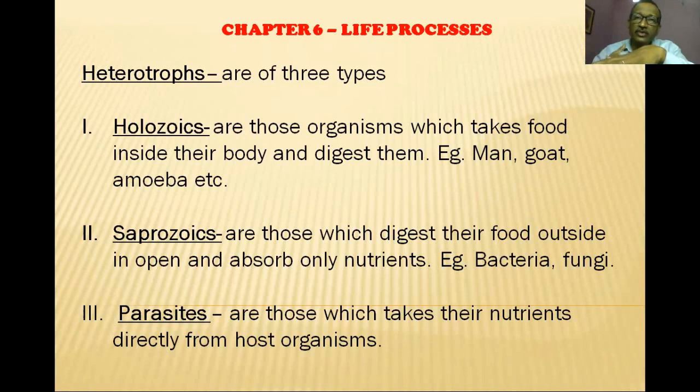We secrete juices in the digestive system. They are secreting juices outside in the environment. We are digesting our food inside the digestive system. They are digesting the food in the open, in the air. And since they are digesting it in air, various types of chemical reactions are taking place and various types of gases are produced, and the gases cause the rotting. Maybe sulfur dioxide, maybe hydrogen sulfide, maybe ammonia, maybe nitrogen oxide, etc. These are the various types of gases, and their combinations are there, so we get a different type of smell from the different types of food items.